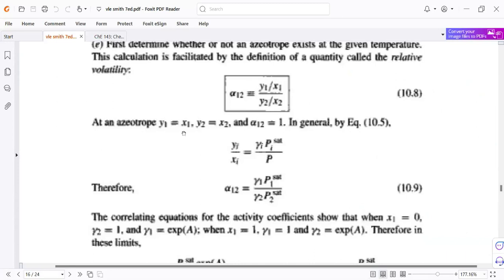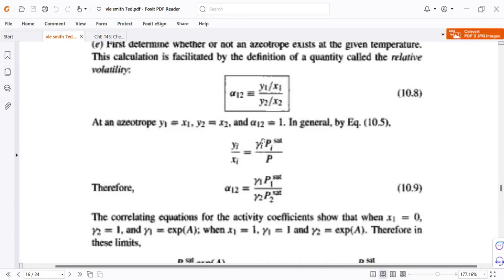Okay. So if we substitute that equality into this definition of alpha sub 1,2, it would give us alpha sub 1,2 equal to 1. All right. Now we move on to the modified Raoult's law, and we transfer x sub 1 to the left-hand side of the equation and P to the right-hand side. So this is just the modified Raoult's law.